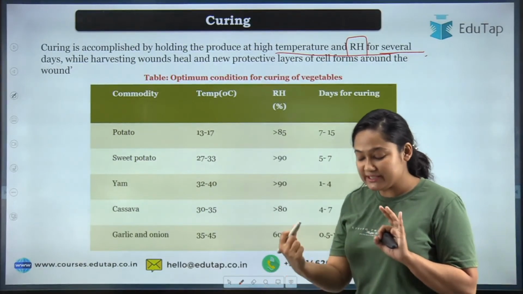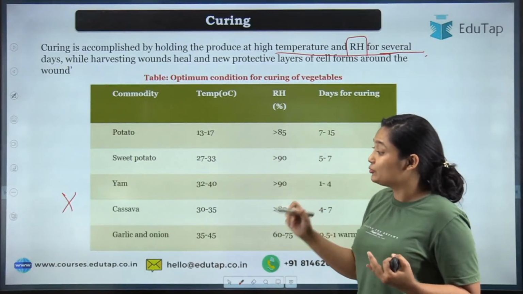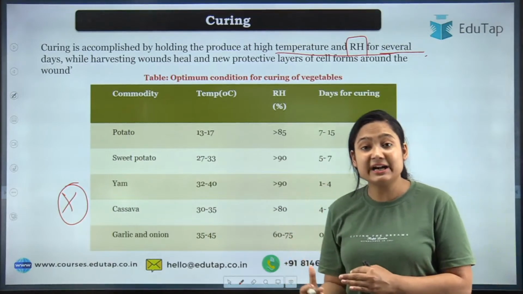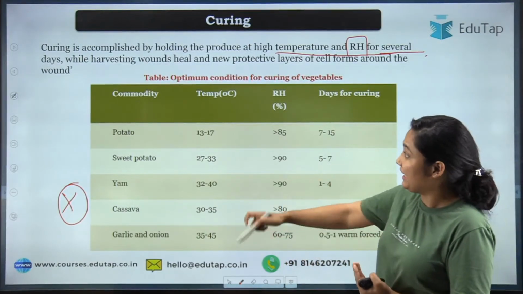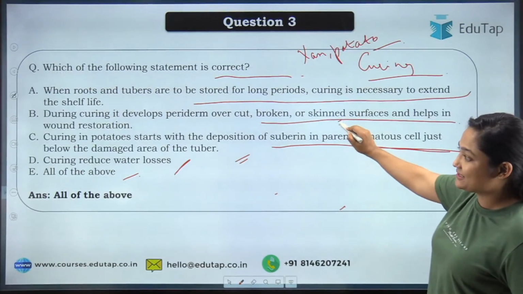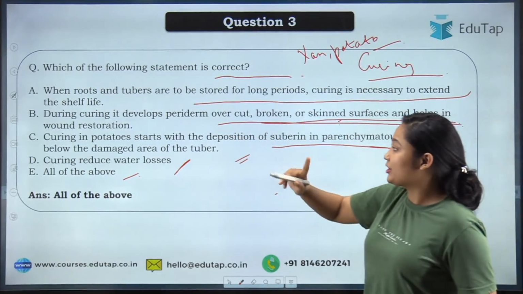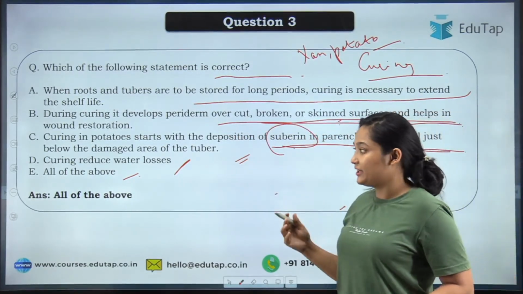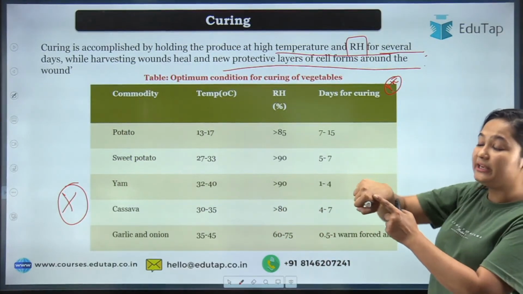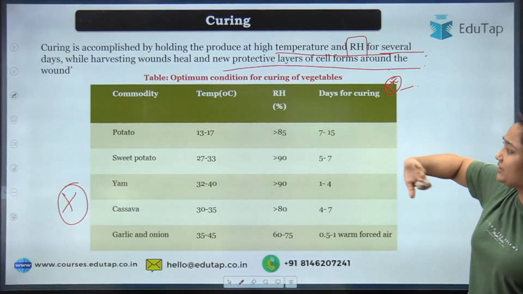See, whenever you are harvesting a product, some wounds and some cuts are there that affect the plant. Now in these cuts and wounds, the fungal attack and the bacterial attack are very high. So we need to heal them. We have discussed the second point. Over the cut, the periderm will develop. When we are talking about the potato, the suberin will occur here. Because of that, the cut will get healed, like in our skin, when there is a cut, a scab occurs. It's a similar kind of condition.